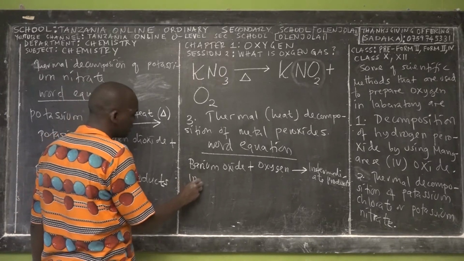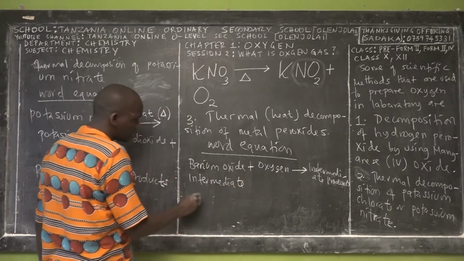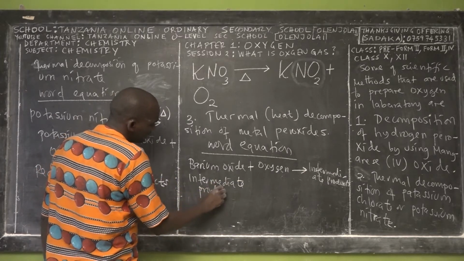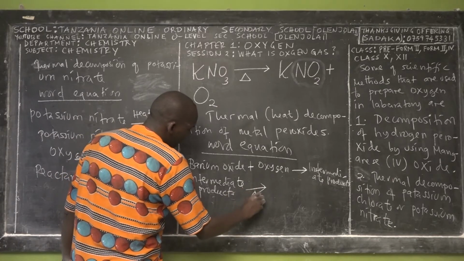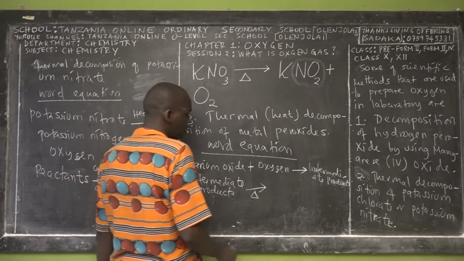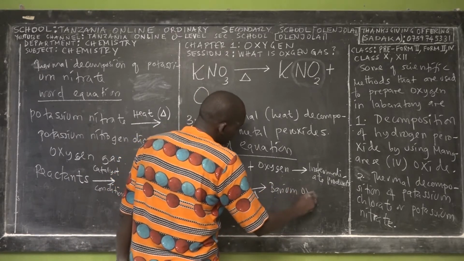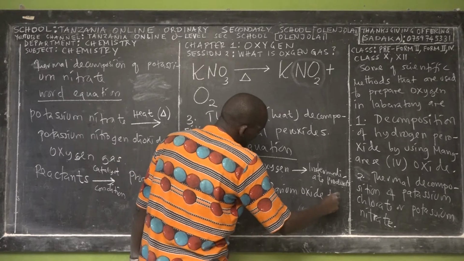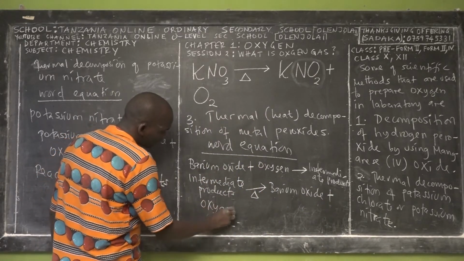And when we take these intermediate products, we heat them. So you know now the meaning of this symbol. We are going to get barium oxide plus oxygen gas.